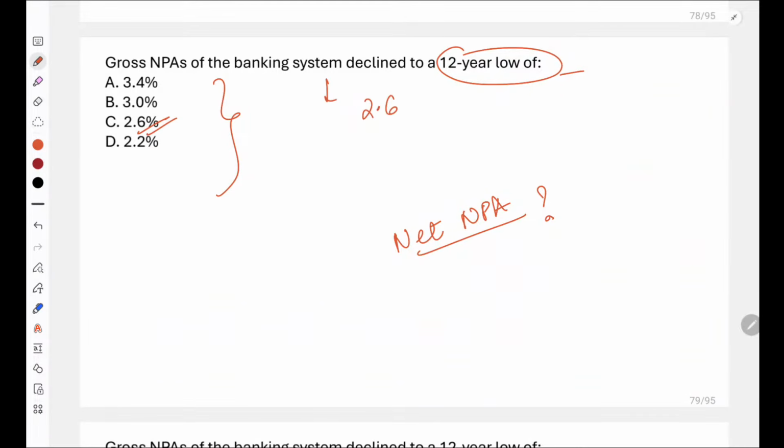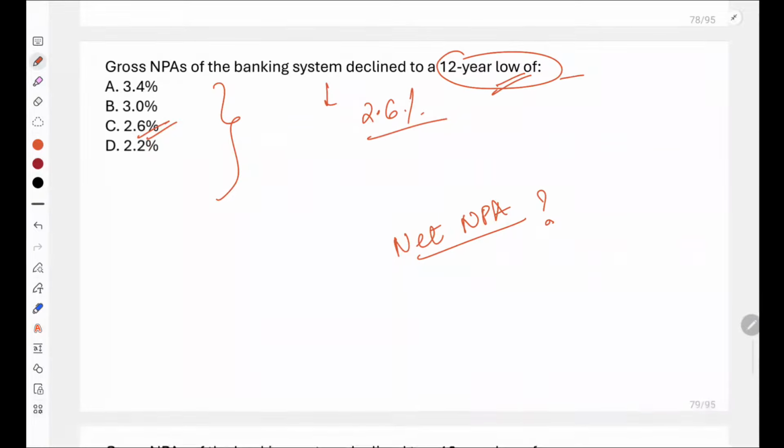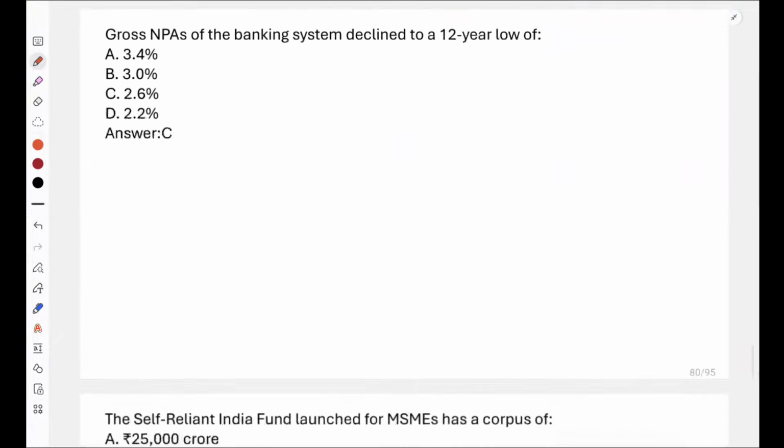Gross NPA is 2.6%. That is declined to a 12-year low. And what is net NPA percentage? Yes, it is 0.5%. Very good. So net NPA is 0.5% and gross NPA is 2.6%.